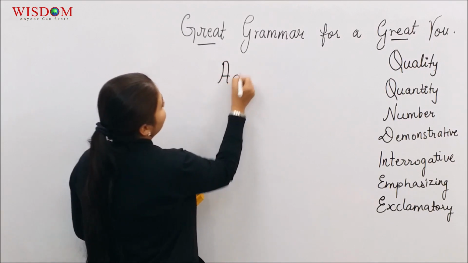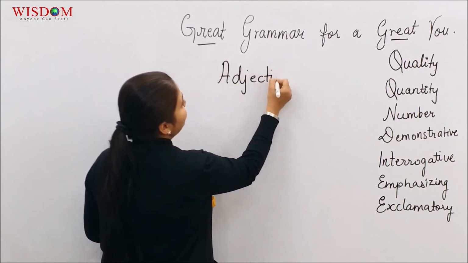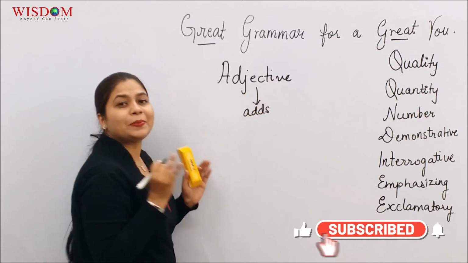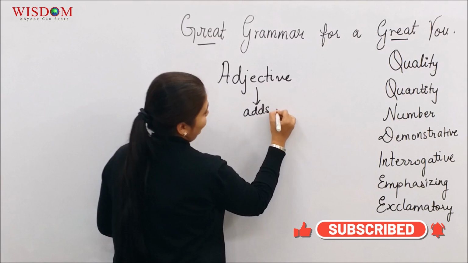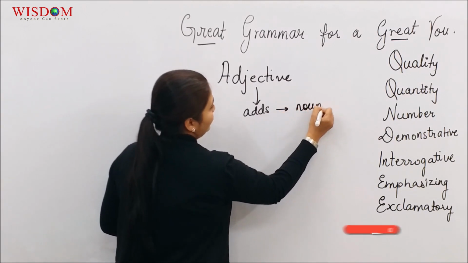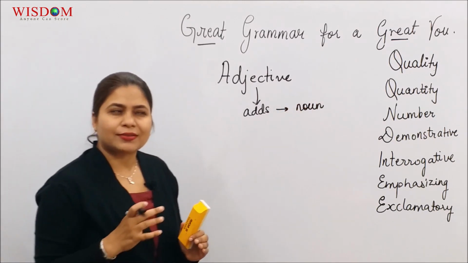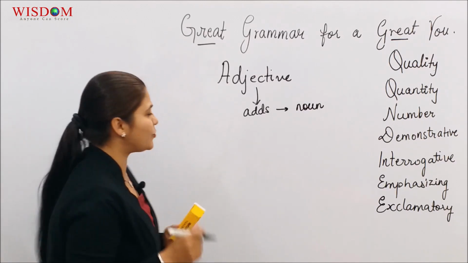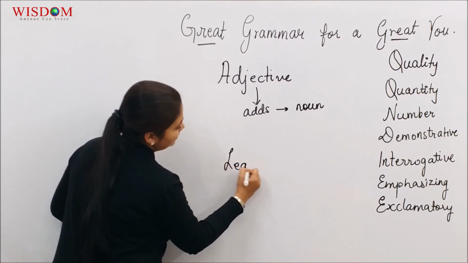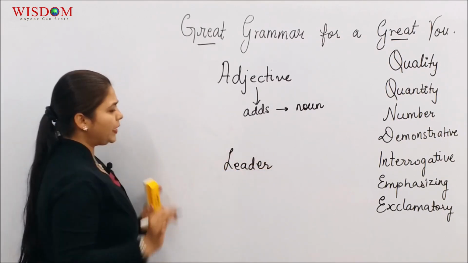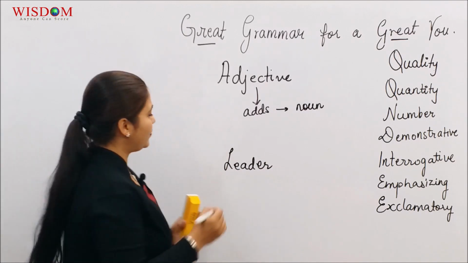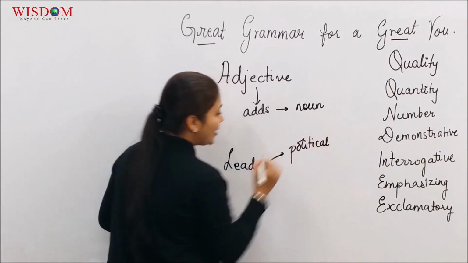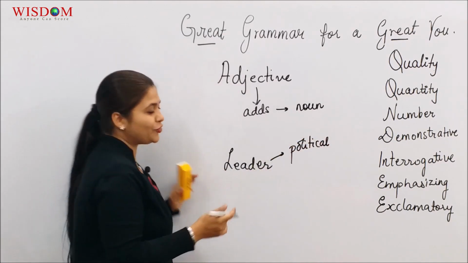So what does an adjective actually do? It adds to the meaning of a noun. It invokes different thoughts and helps us to understand a noun better. Let's try it. I write a noun, leader. A plain, simple noun, leader. The moment I say political, you understand the domain of his leadership.